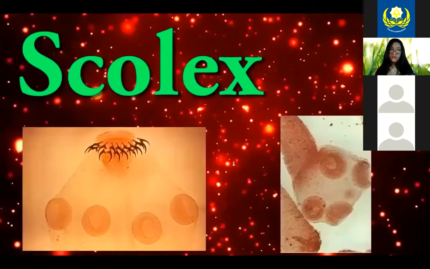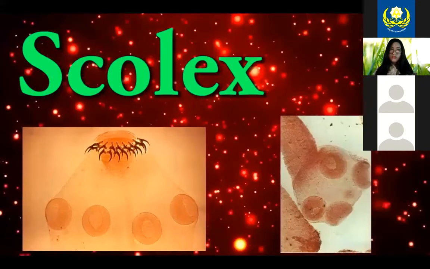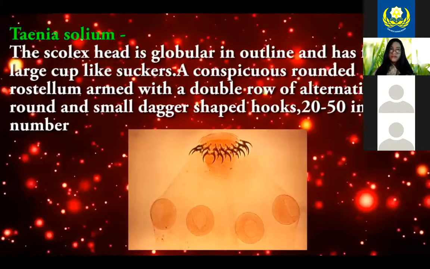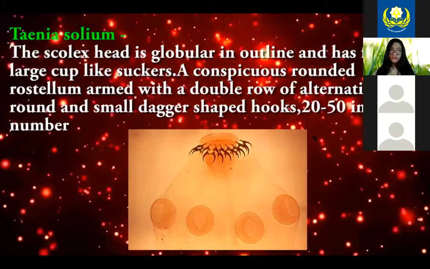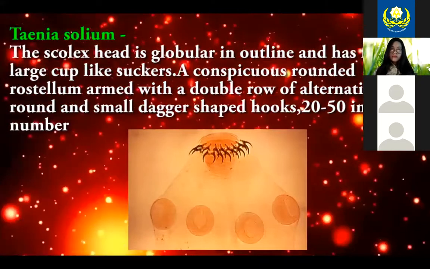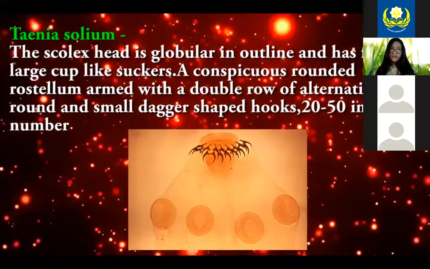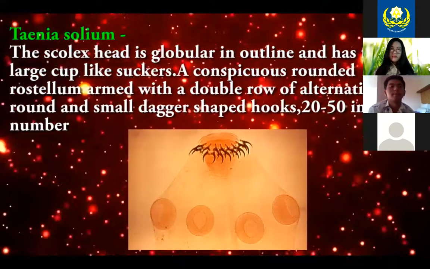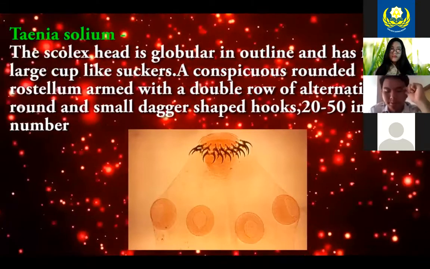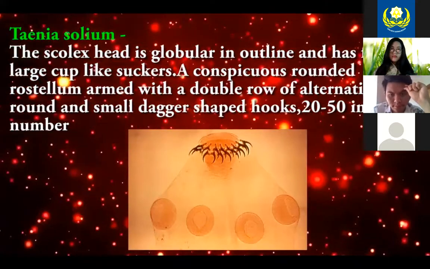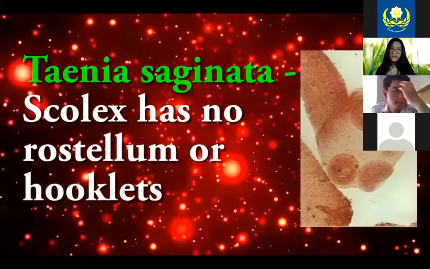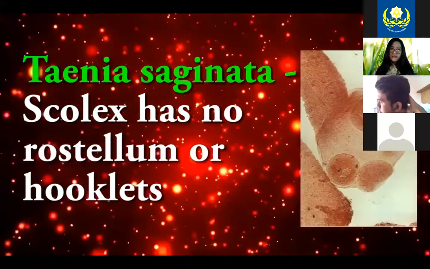Scolex: Taenia solium. The scolex head is lobular outline and has 4 large cup-like suckers. A conspicuous rounded rostrum armed with a double row of alternating round and small dagger-shaped hooks, 20 to 50 in number. Taenia saginata. Scolex has no rostrum or hooklet.